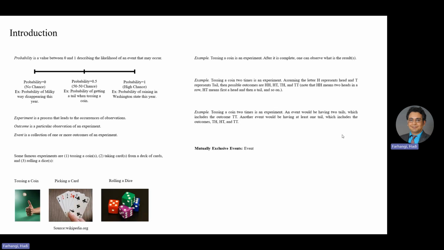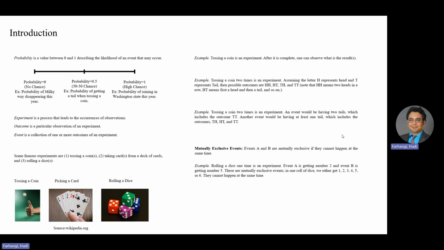Mutually exclusive events. Events A and B are mutually exclusive if they cannot happen at the same time. For example, rolling a dice 1 time is an experiment. Event A is getting number 2 and event B is getting number 5. These are mutually exclusive events. In one roll of dice, we would either get 1, 2, 3, 4, 5, or 6. They cannot happen at the same time.